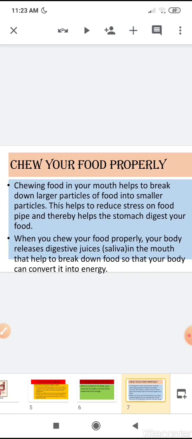Okay children, when you chew your food properly, your body releases digestive juices like saliva in your mouth that help to break down food so that your body can convert it into energy. Now you should chew your food properly, not up to 32 times, at least chew your food up to 20-25 times.